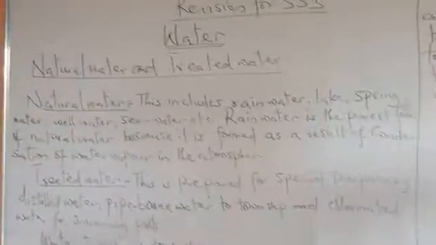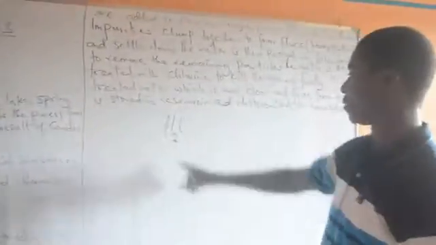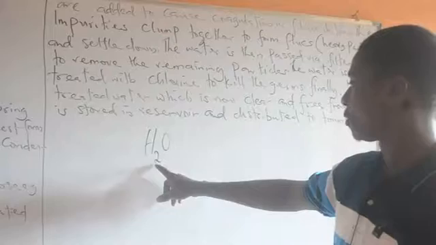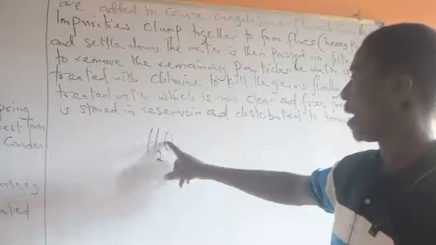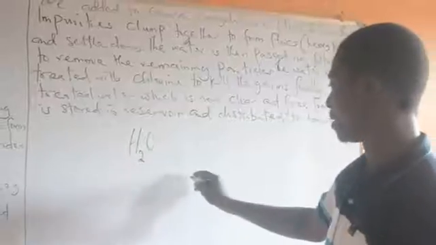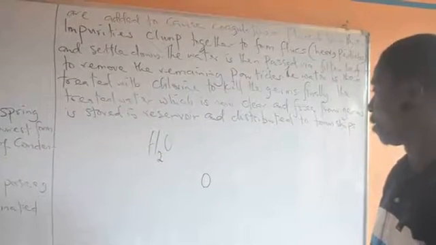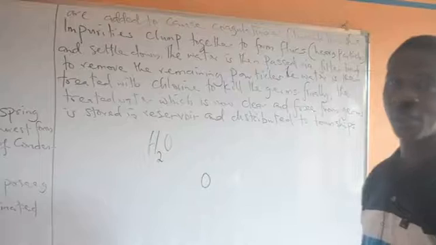Now, water. The chemical formula of water is what? H2O. That's the chemical formula, H2O. It comprises 2 atoms of hydrogen and 1 atom of oxygen. But the central atom there is the oxygen. The central atom there is what? Oxygen.